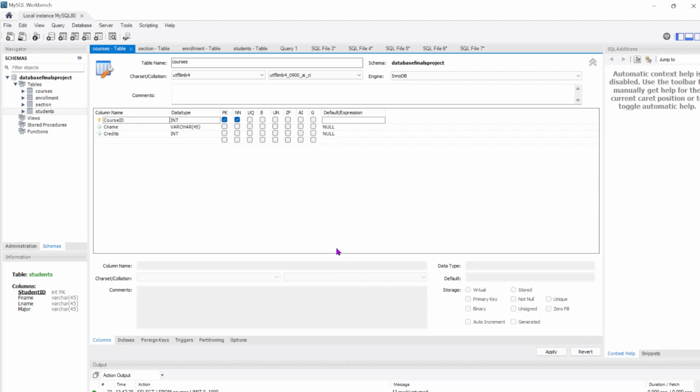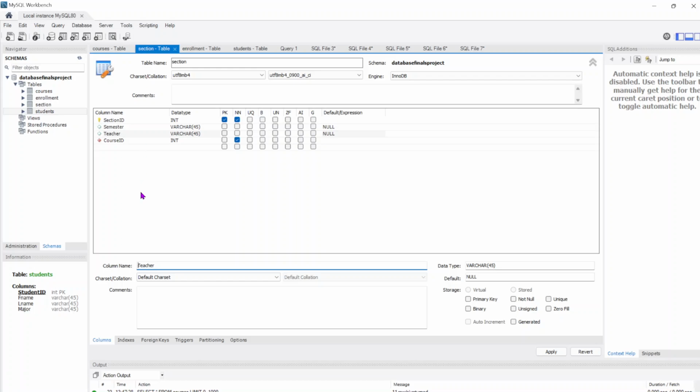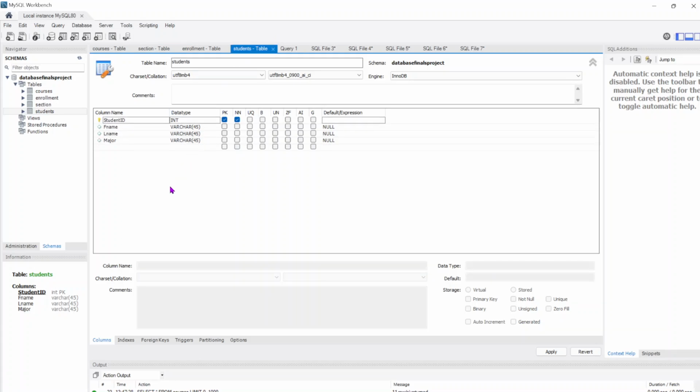Over here in MySQL Workbench, we have the tables and queries that I have created. As you can see, my first table is the course table. It consists of the course ID, the course name, and the credits. Our second table is the section table. It consists of the section ID, the semester, the teacher, and the course ID. Our third table is the students table, which consists of student ID, first name, last name, and major.